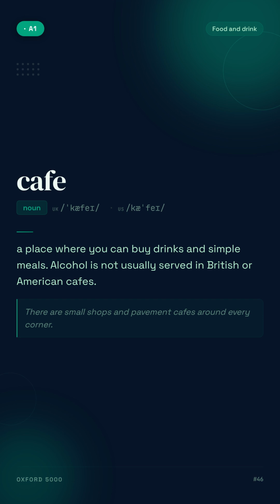Café. A place where you can buy drinks and simple meals. Alcohol is not usually served in British or American cafes. For example, there are small shops and pavement cafes around every corner.